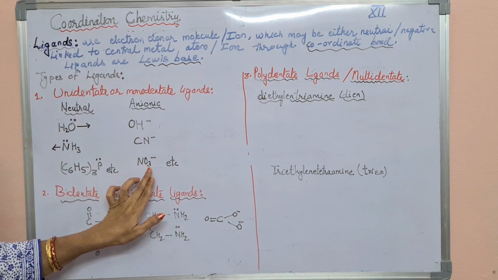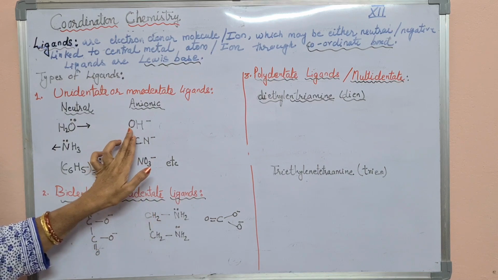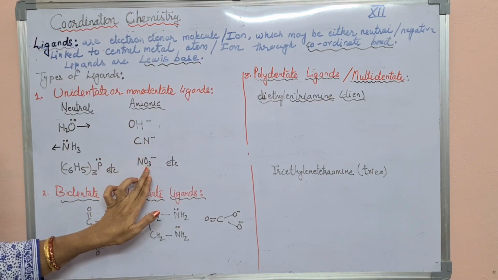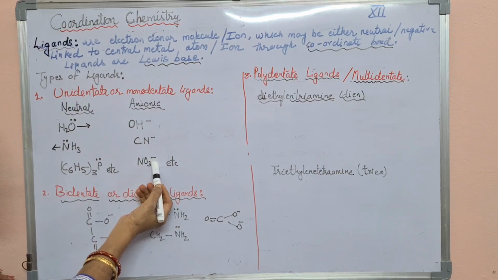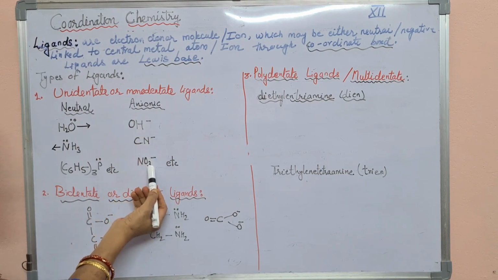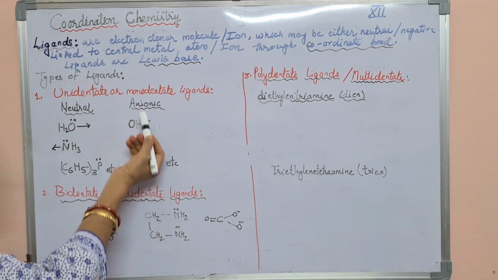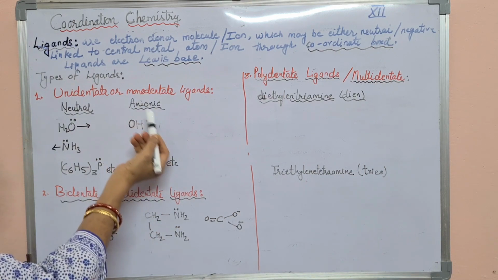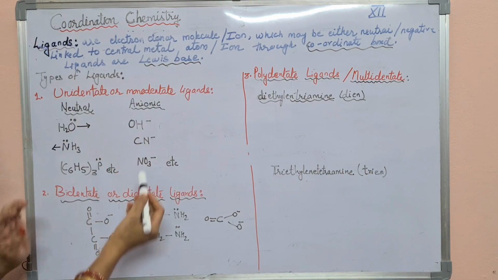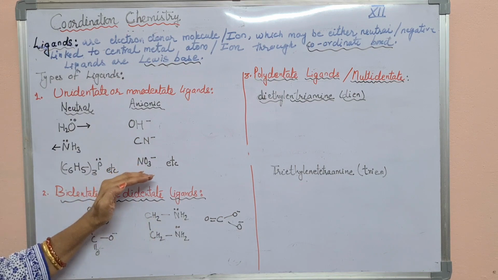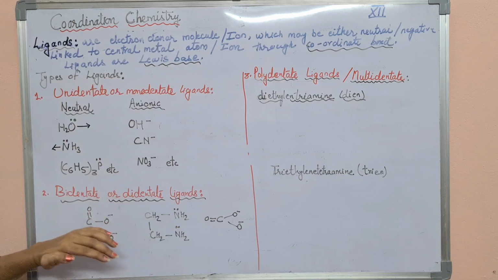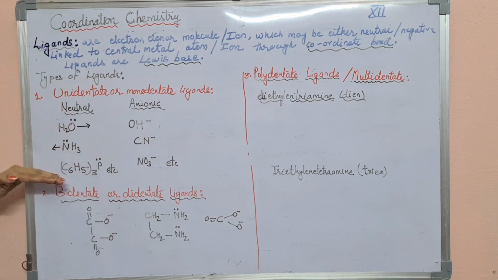Now NO3 negative, nitrate. This is hydroxide, this is cyanide, this is nitrate. Here also a negative charge is present on the nitrate ion. So all these ions are negatively charged, so they are called anionic ligands. Having a negative charge, their tendency is to donate only one pair of electrons, so they come under unidentate ligand. I think it's clear to all of you.